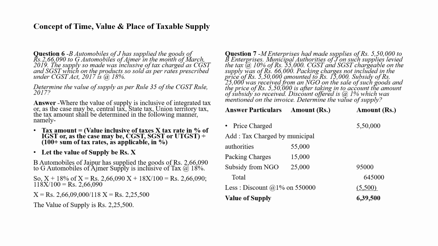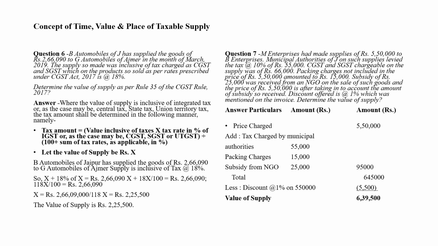CGST and SGST chargeable on the supply was rupees 66,000. Parking charge not included in the price of rupees 5,50,000 amounted to rupees 15,000.